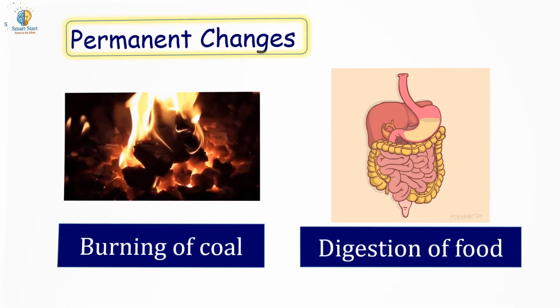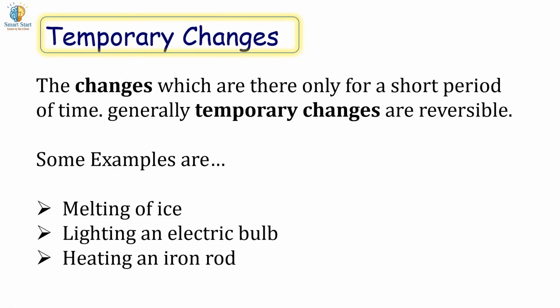Temporary changes. The changes which are there only for a short period of time. Generally, temporary changes are reversible. Some examples are melting of ice, lighting of electric bulb, heating an iron rod. Here are the examples of temporary changes.